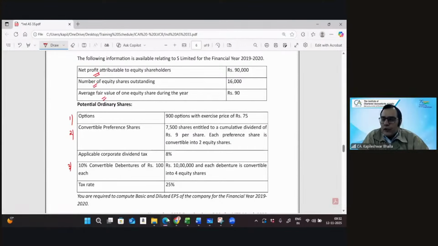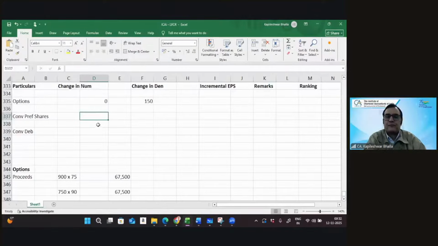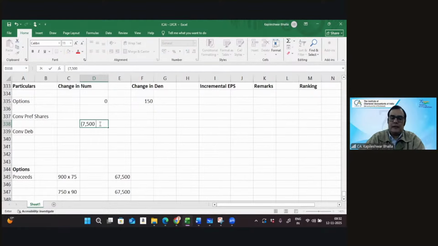Dividends, net of tax, without tax. Of course, without tax. So we are given that each preference share is given 9 rupees dividend. I think 7,500 into 9. Let me show the workings out here. 7,500 into 9, and that works out at 67,500.